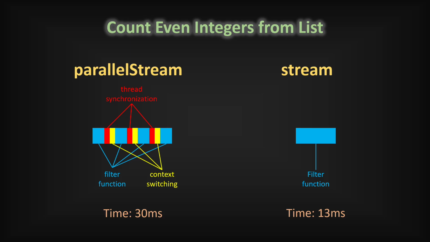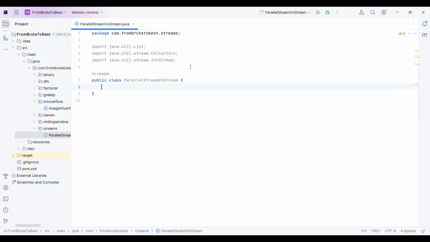Interviewers don't reward fancy tools, they reward judgment. I know you are still not sure that streams can outperform parallel streams. It's completely alright. The code example I will show you next will resolve all your doubts. Please be with me, because during the code I will show you how exactly parallel stream sometimes works slower than normal stream.